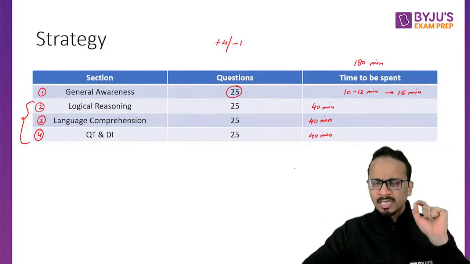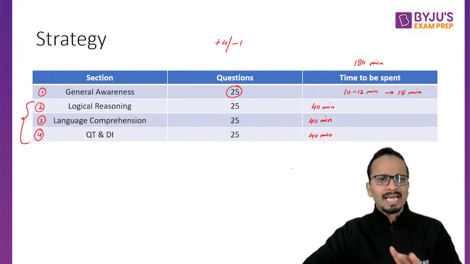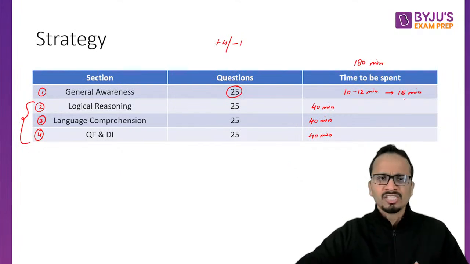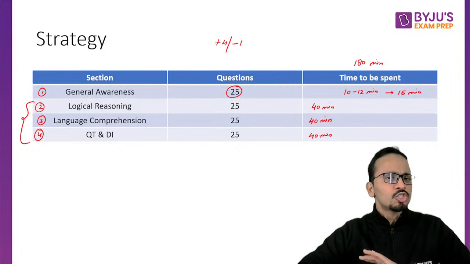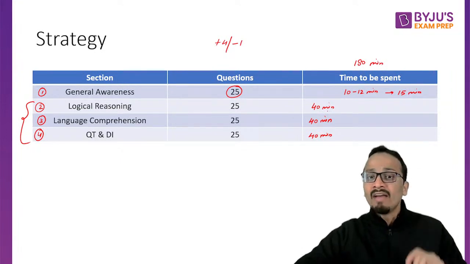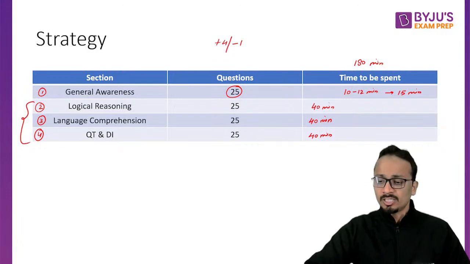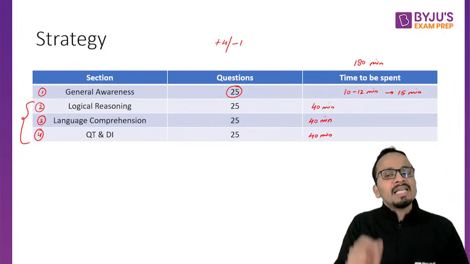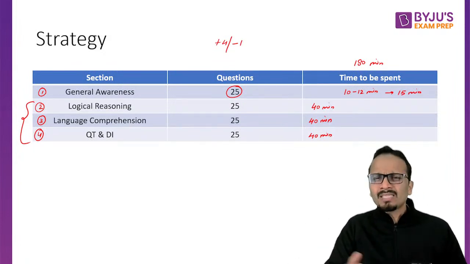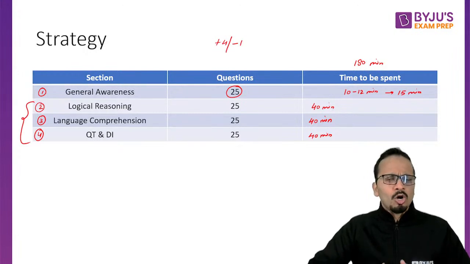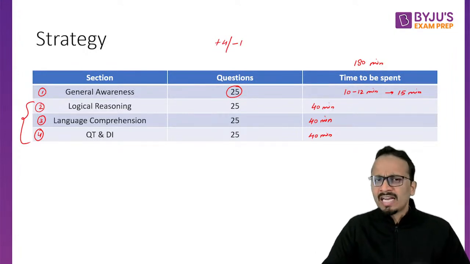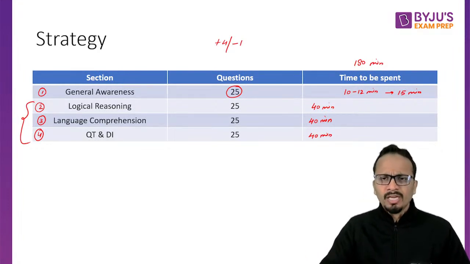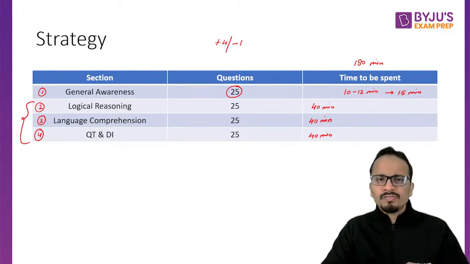Now let's continue in a non-stop manner. Basically, what should be our strategy? How should we divide the time in these sections? 15 minutes in the first section, general awareness. For the second, third, and fourth sections, it's totally up to you in whatever sequence you want to attempt. I will give 40, 40, 40 minutes to each of these sections. It is not a hard and fast rule that you'll have to come out exactly after 40 minutes; it can be plus minus 2 or 3 minutes. If you are already in a question, finish that question and then come out of the section after probably 40 or 41 minutes.